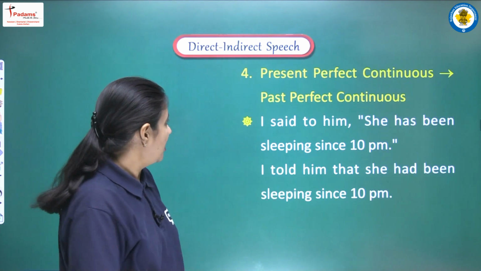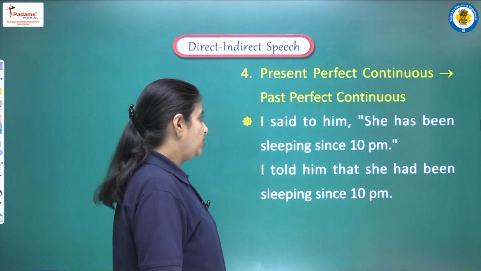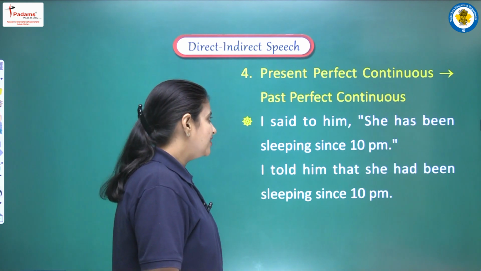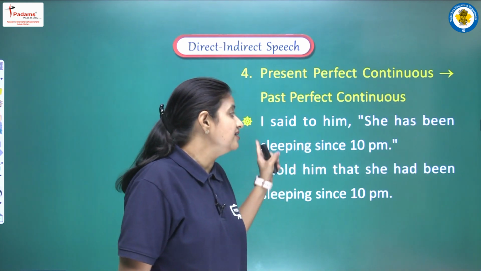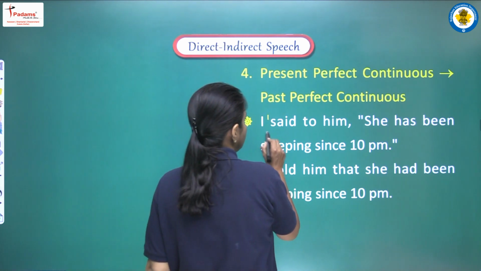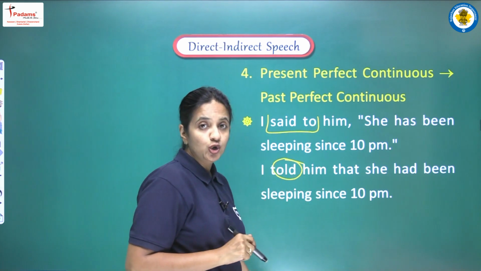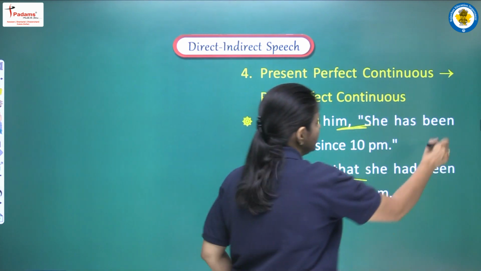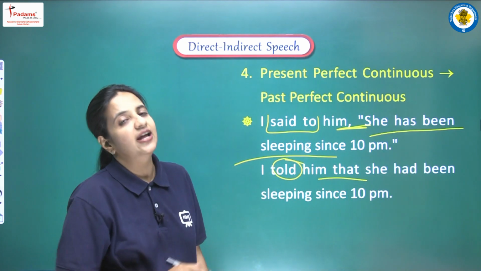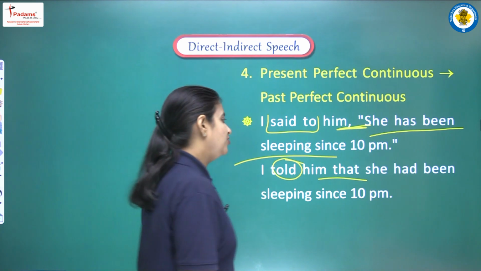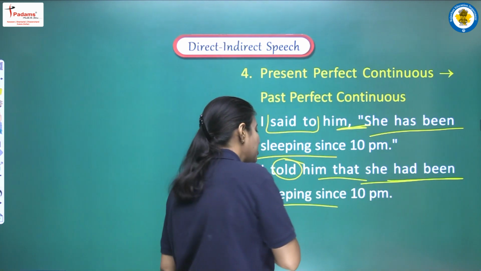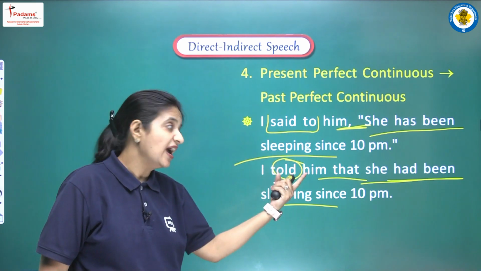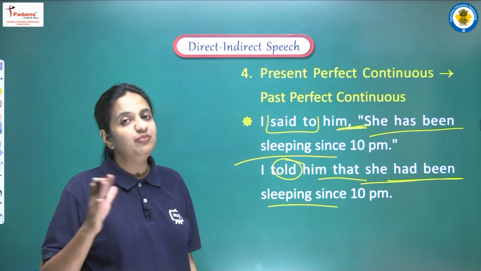Okay. Now next, present perfect continuous, it will be past perfect continuous. Let's see the example. I said to him, she has been sleeping since 10 p.m. So first of all, said to will be converted into told. Now we will need one connective, that will be that, and has been sleeping, that is present perfect continuous, and we have to convert it into past perfect continuous. So we have to write had been sleeping, and the complete sentence here will be, I told him that she had been sleeping since 10 p.m.